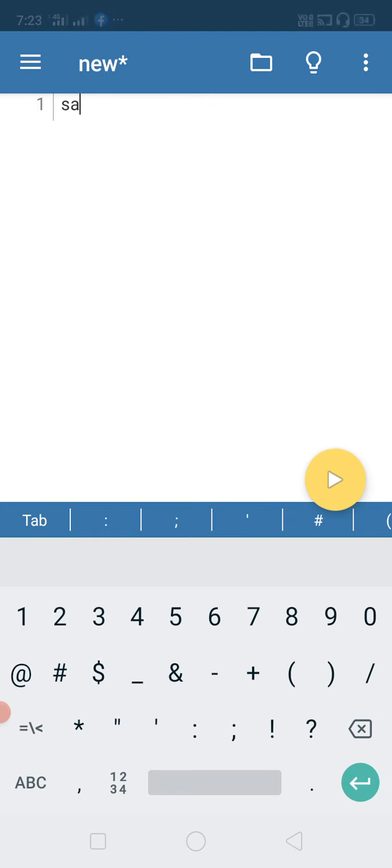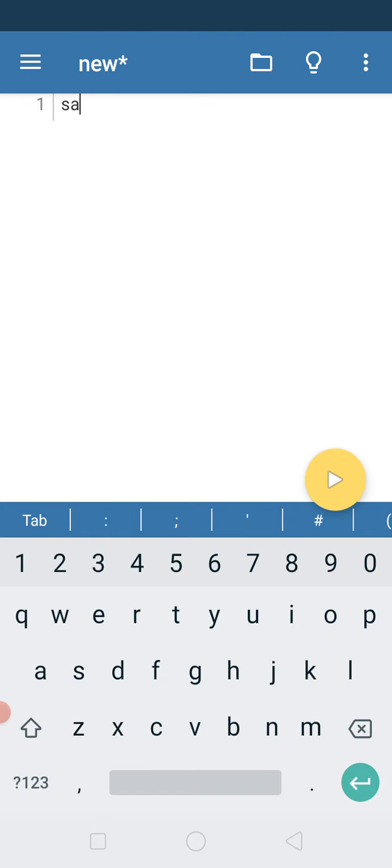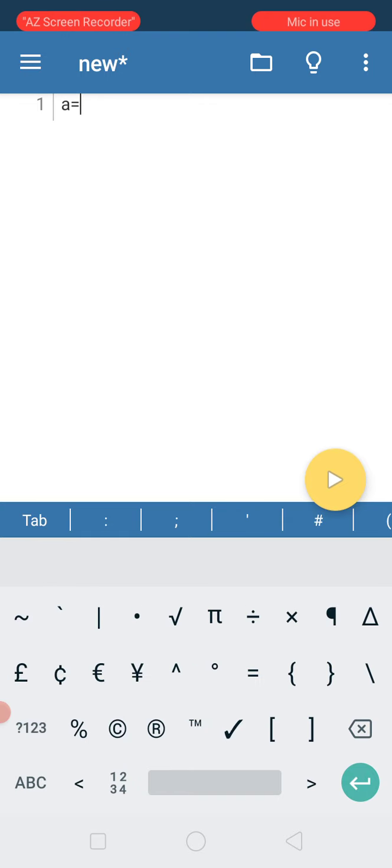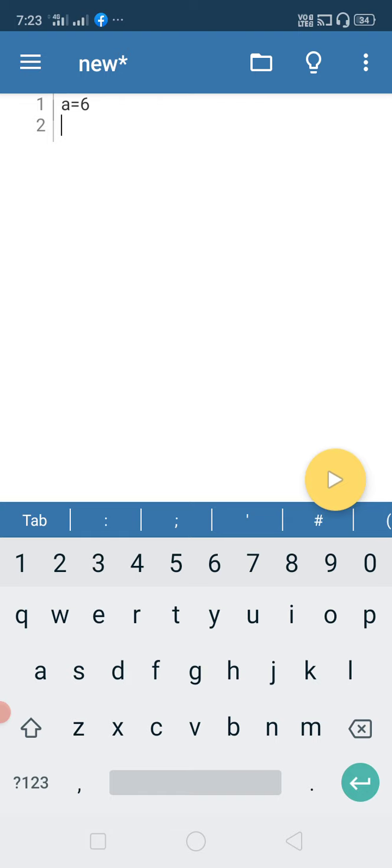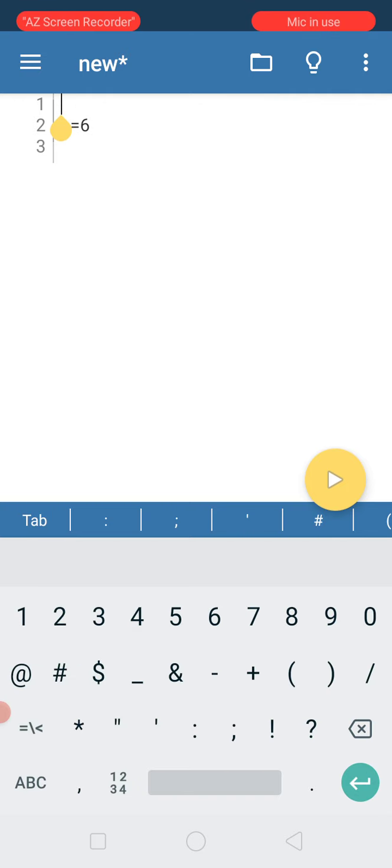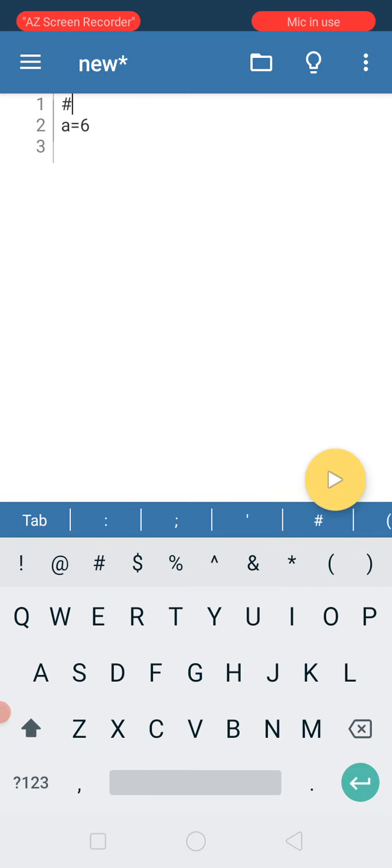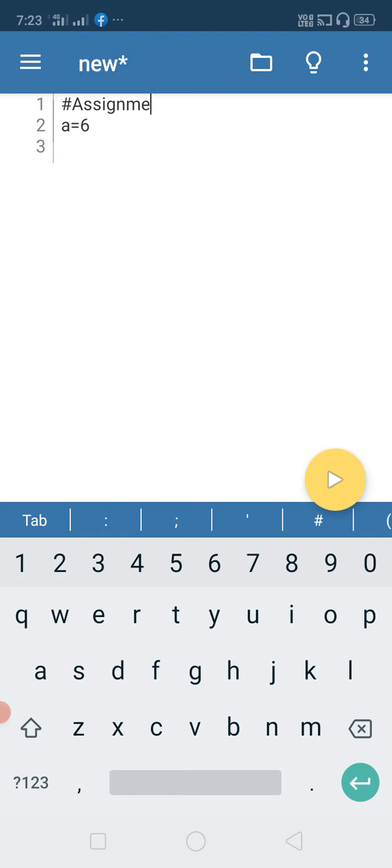If I just write a equal to 6, and I need to say this is an assignment statement, how can I say it? I just need to write a comment. For Python, if you want to write a single line comment, you need to put the hash symbol. So I'm writing: assignment statement. You can write anything, it doesn't matter. So this is a comment.